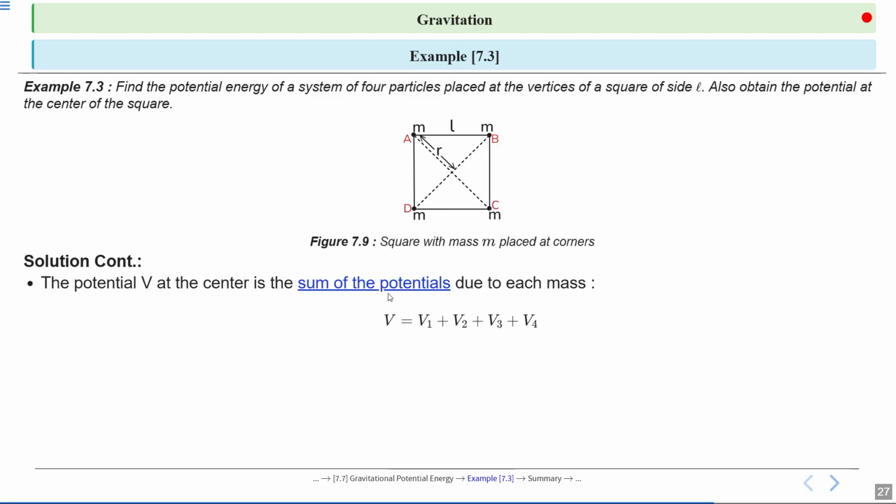So focus on the potential at the center of the square. The potential V at the center is the sum of potentials due to each mass. This means we need to consider the contribution from each of the four masses at the corners. This equation V is equal to V1 plus V2 plus V3 plus V4 shows us that we add up the potentials from each mass to find the total potential at the center.